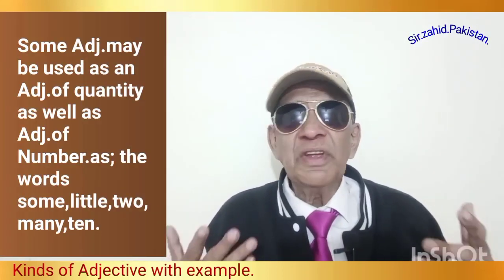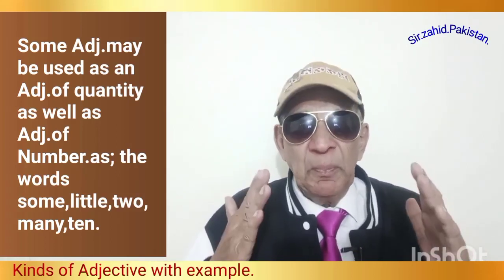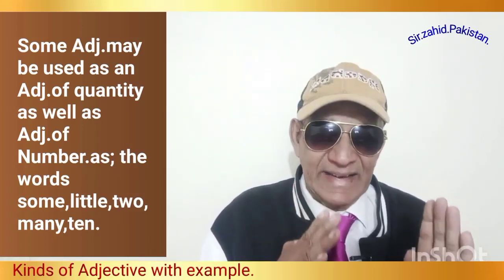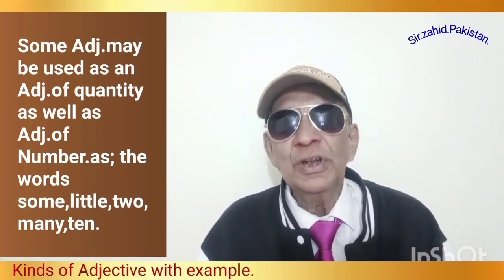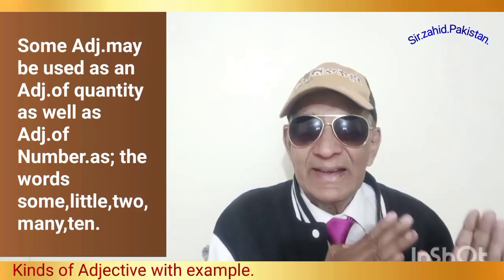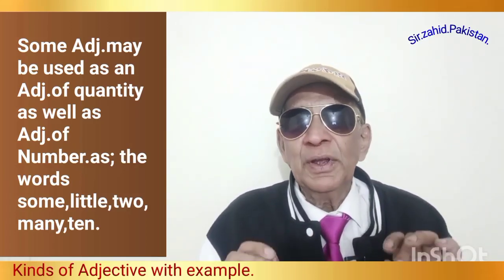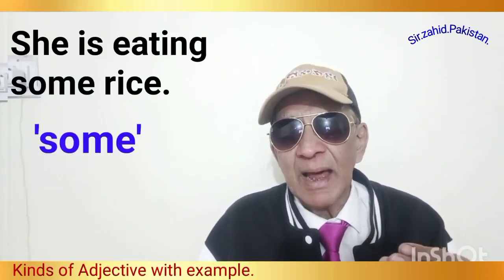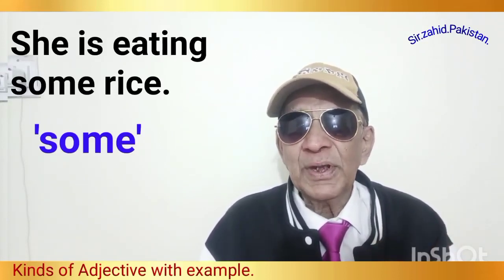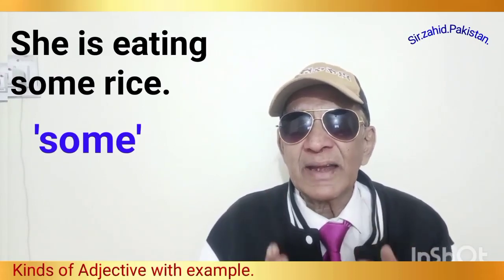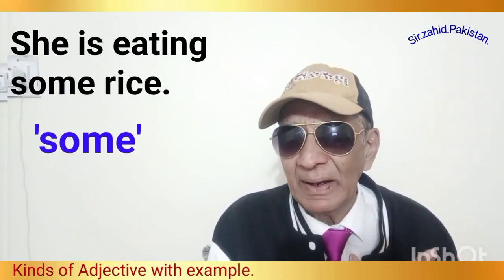Now always remember that some adjectives may be used as an adjective of quantity as well as adjective of number. For example, he is eating some rice. The word some is adjective of quantity as well as adjective of number.